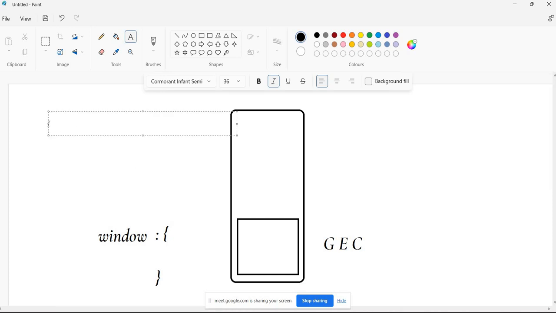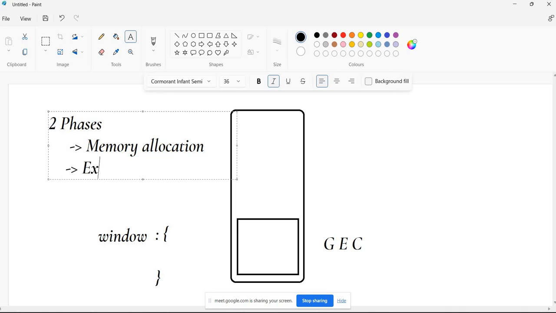So here JavaScript will follow two important things. In the global execution context, or any execution context, it will follow two phases. Tell me, what is the name of the first phase? Memory allocation phase. The second one is the Execution phase.